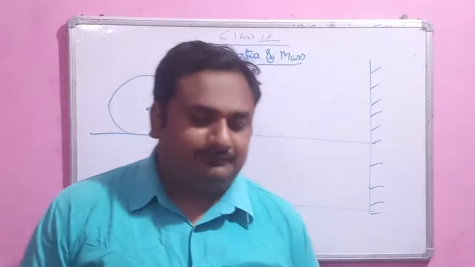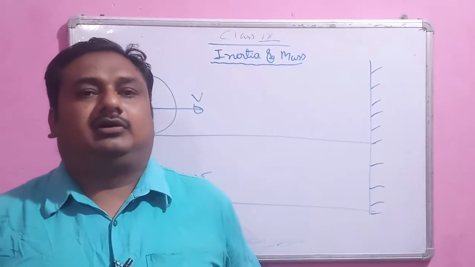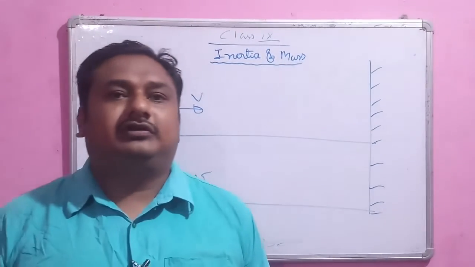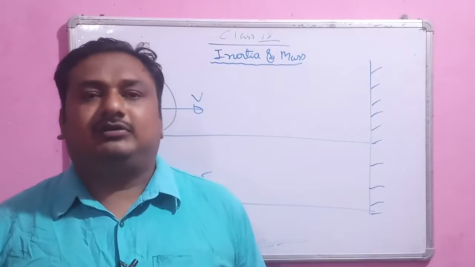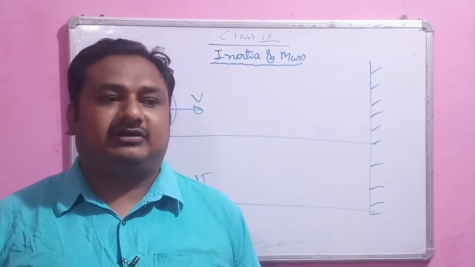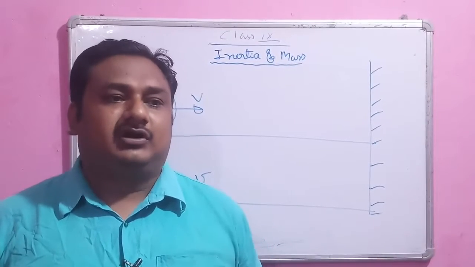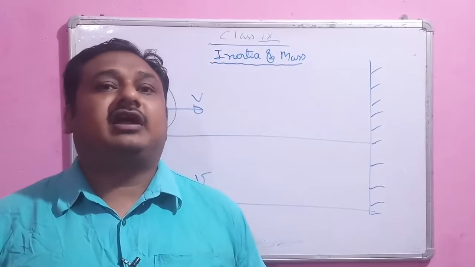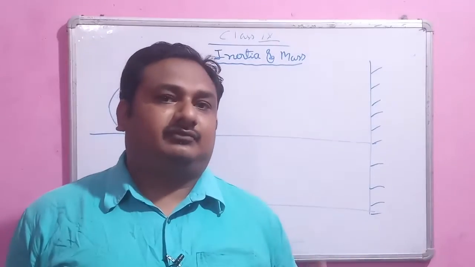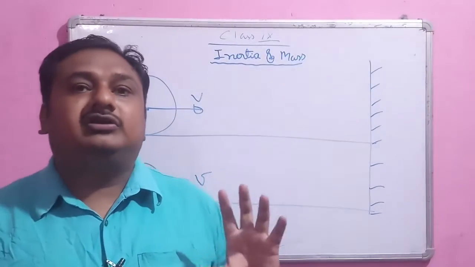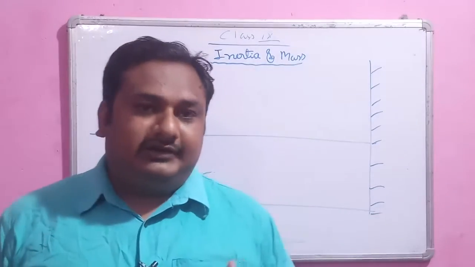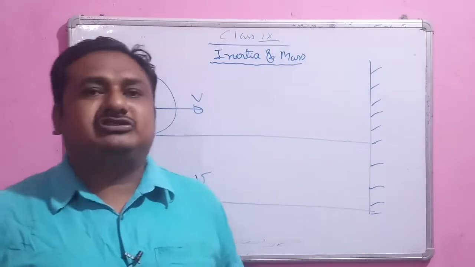So hello dear student. In the previous class we learned about the first law of motion, which is also called the law of inertia. In that law we learned that if any object is in motion, it will try to continue its motion, and if it is at rest, it will try to remain at rest. That means every object wants to continue its state of motion, and that property is known as the inertia of the object. Every object has some inertia.